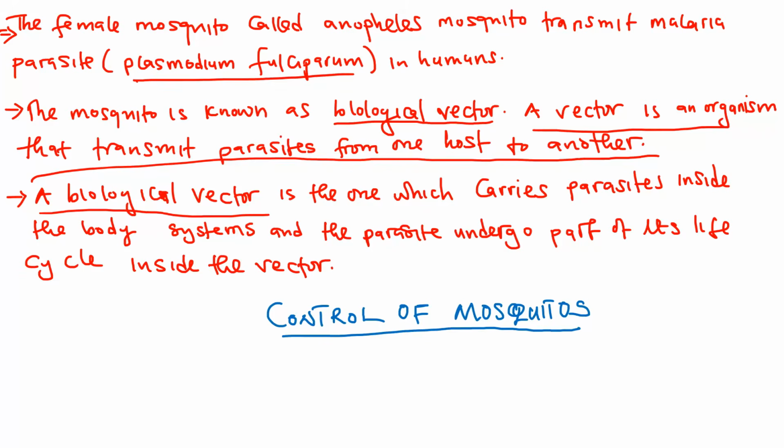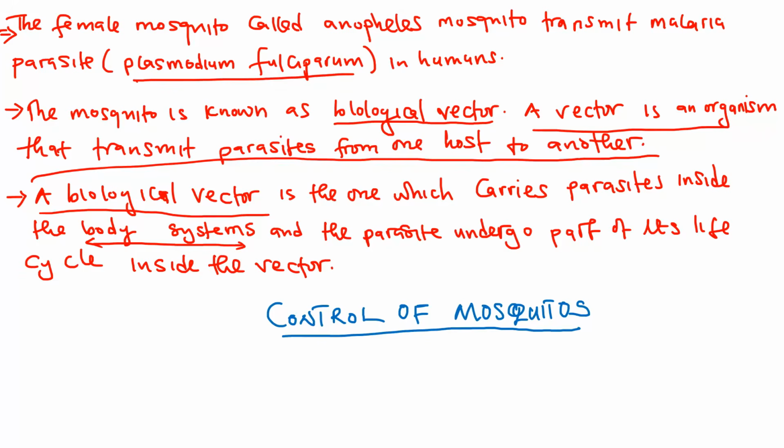Because another vector you're going to learn about is a mechanical vector. But why is it called a biological vector? This is because it carries the parasite inside the body, and it undergoes part of its life cycle in the body of the mosquito. And this is why it is called a biological vector. I hope we've gotten a thing here.